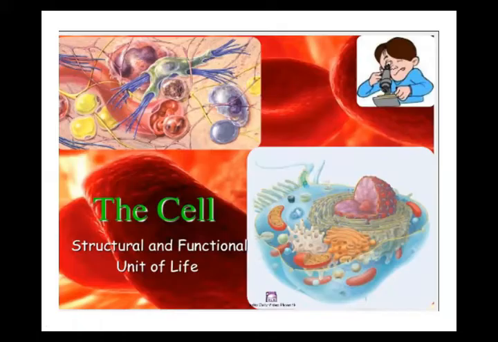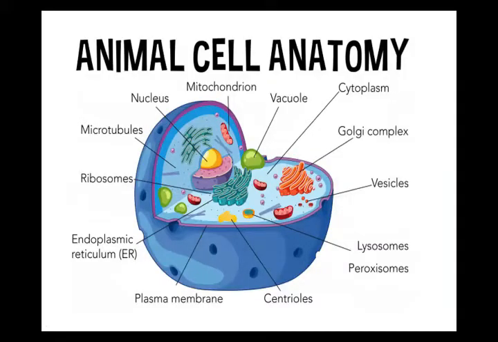Suppose I want to give you an example. See, this is the diagram of an animal cell, and see my cursor. There are many organelles or many structures you are observing in the surrounding of the animal cell. All these structures work together in a group. That's why the cell is called a unit, a functional and structural unit.